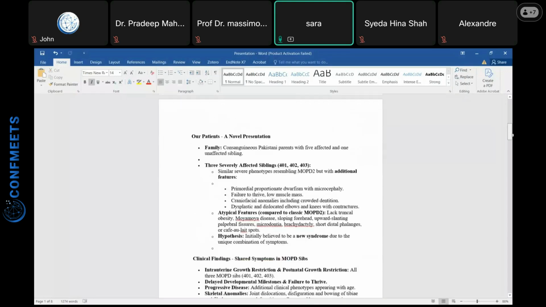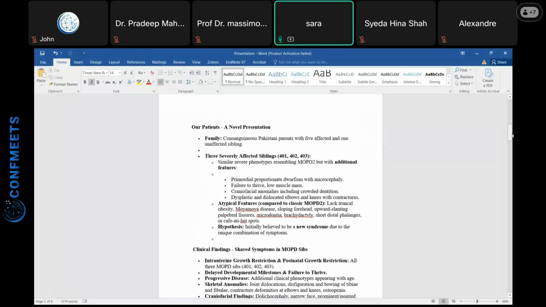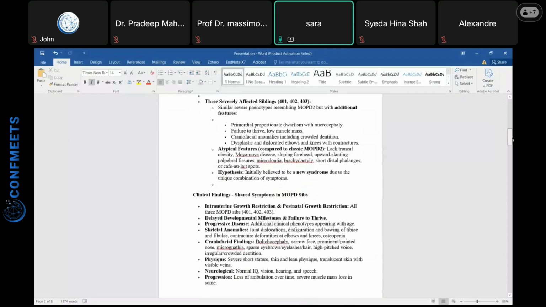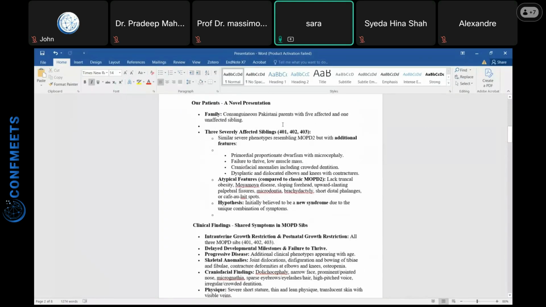In this family there were five affected and one unaffected sibling. Three severely affected siblings, whom we numbered 401, 402, and 403, had primordial dwarfism. They also had microcephaly, but their IQ level was normal. There was failure to thrive, low muscle mass, and craniofacial anomalies, and their dentition was also not normal.